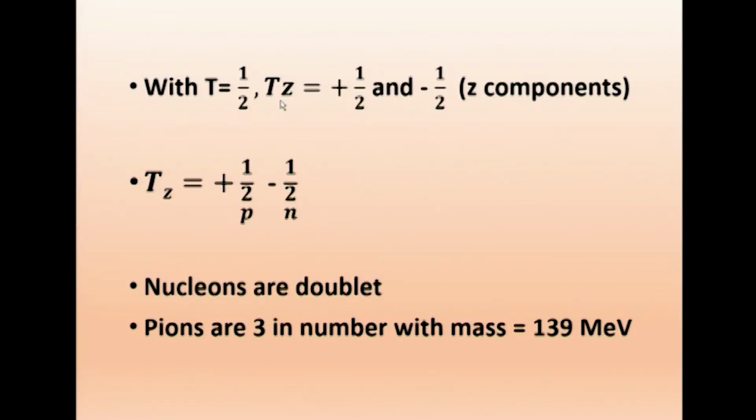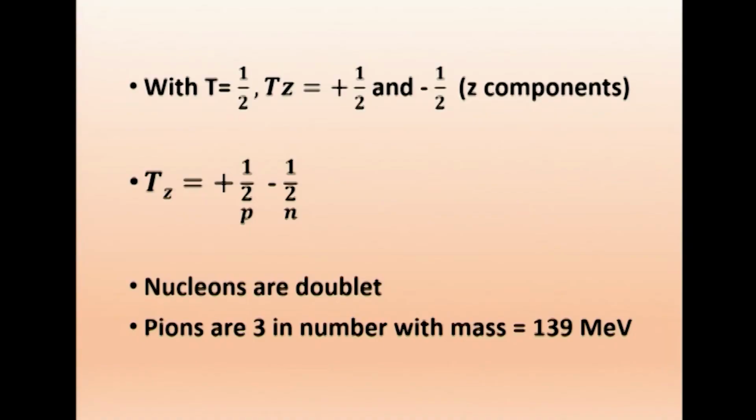With T equal to half, Tz is equal to plus half or minus half. What is Z? Z component. That is, when I say L equal to 1 in atomic physics, it can have plus L to minus L: plus 1, minus 1, and 0. Here T equal to half. Therefore the Z component, Tz, equals plus half or minus half. And they observed that Tz equals plus half for proton and minus half for neutron.